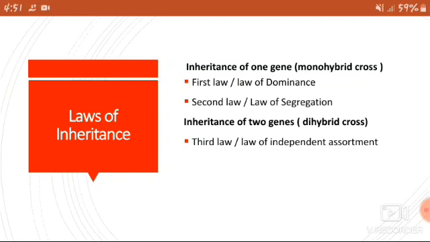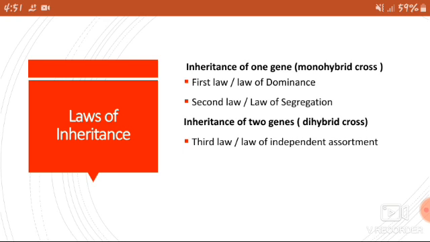In this video, we will learn about laws of inheritance. There are three laws of inheritance: first law, second law and third law. The first law is also known as law of dominance. The second law is also known as law of segregation and the third law is also known as law of independent assortment. The first law and second law come under one gene inheritance and the third law comes under inheritance of two genes. This video will cover only the first and second laws of inheritance. The third law will be discussed in the next video.